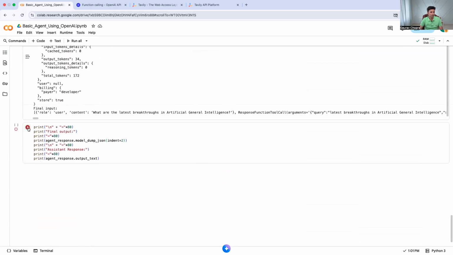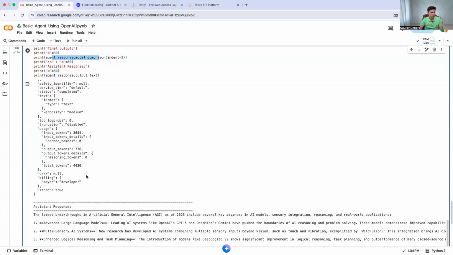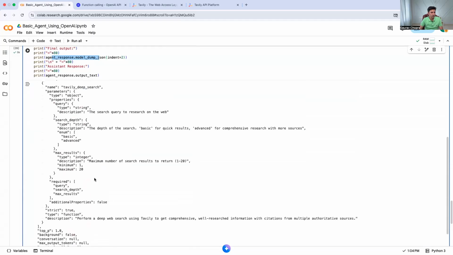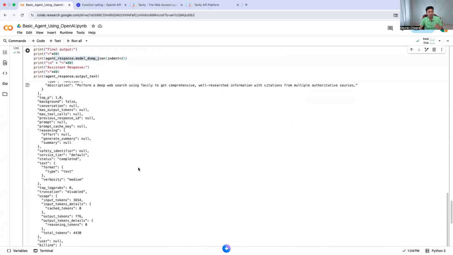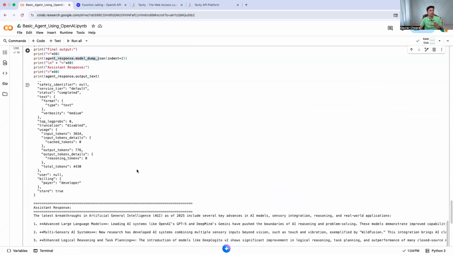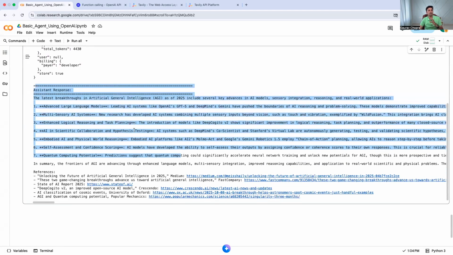When we print this, first we are printing the agent response model dump. So this is just information. You see here, this is the stuff which says text, the latest breakthrough and all. But in the below part of the code, I have printed the actual response from the model, focusing just on the content, what output I got.